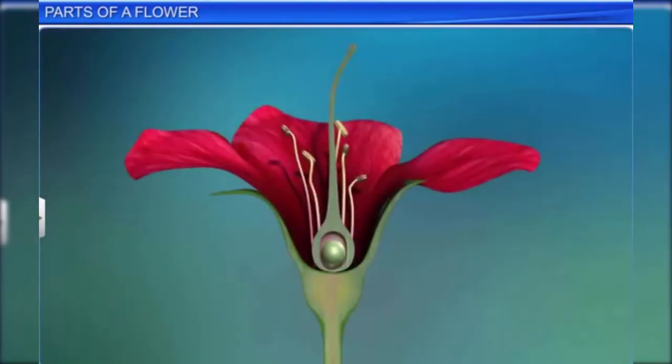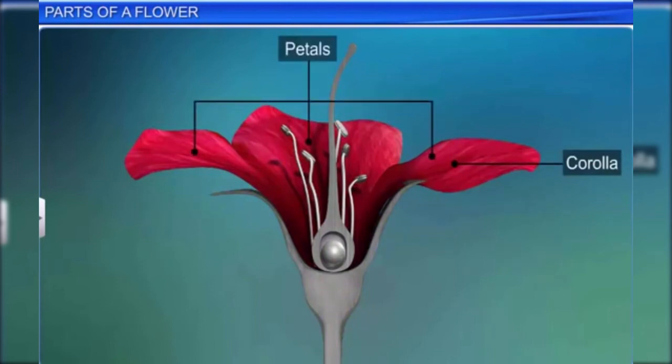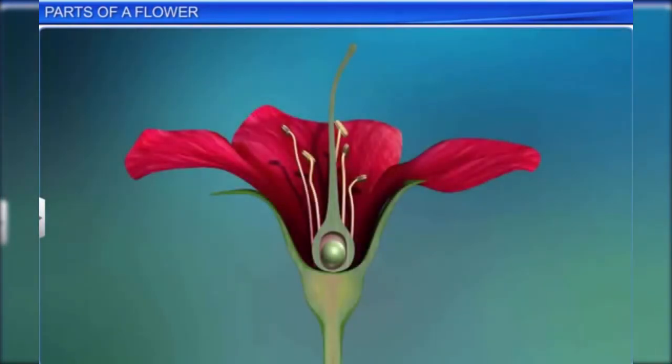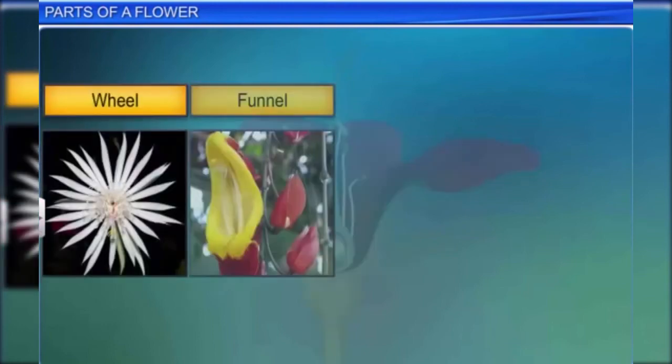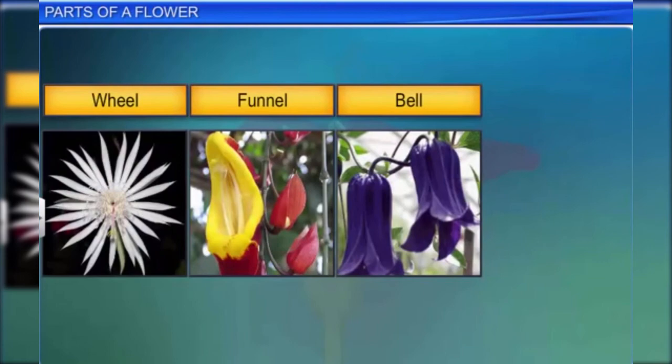The next inner whorl is the corolla, which consists of petals that are usually thin and soft. There is a wide variety in the color and shape of the corolla. It can be in the shape of a wheel, funnel, or bell, and is sometimes tubular.